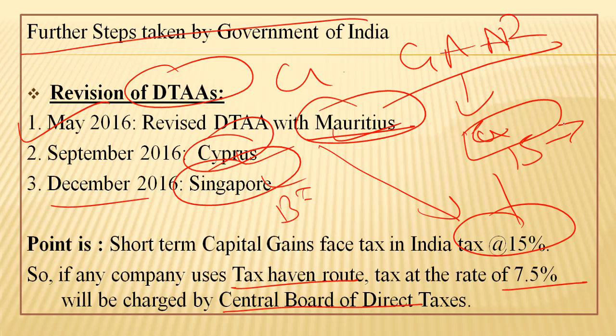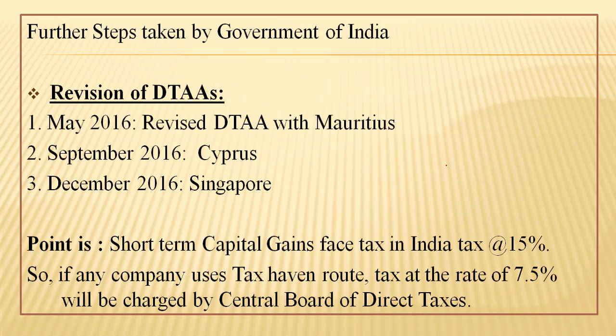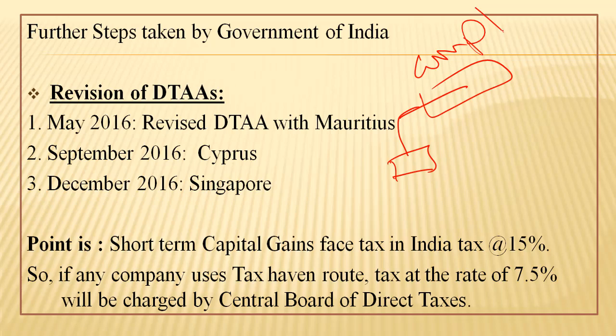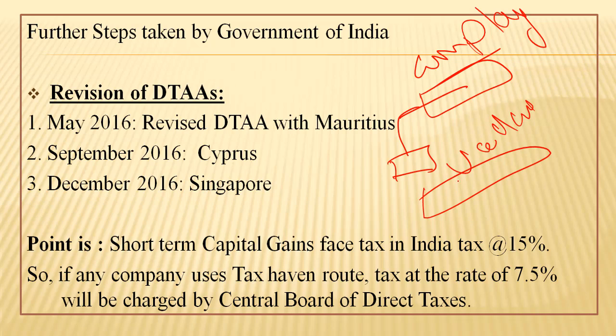Why? Because we can't shut the tap completely. It will be detrimental. It will be harmful for the Indian economy. Why? There will be no employment, because at least when the capital is coming into India via any route, they are providing employment to India, as we took the case of Vodafone. It is giving employment to thousands of people in India.